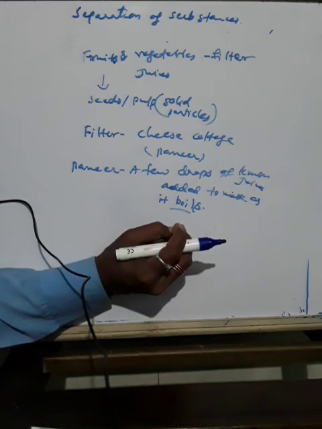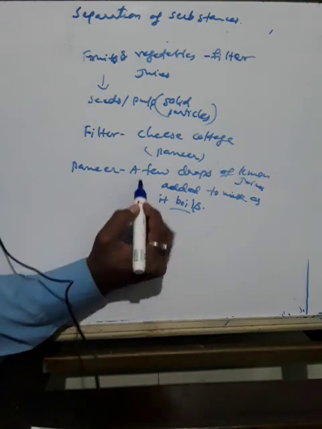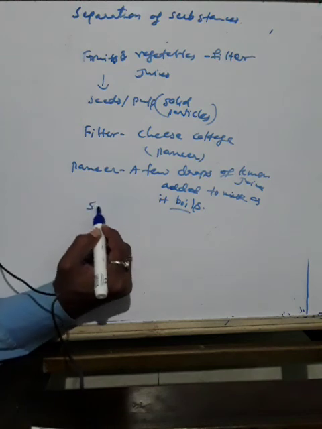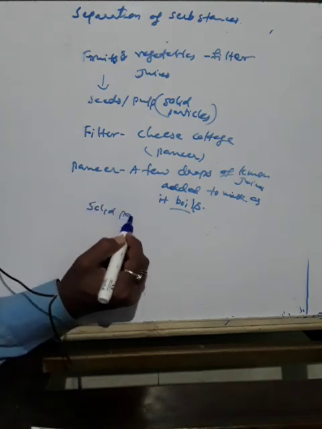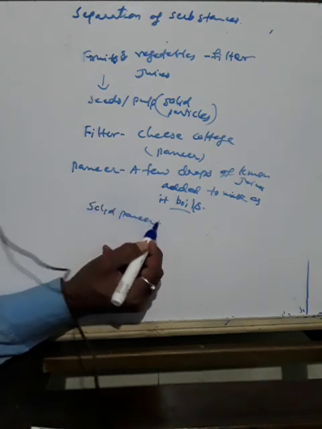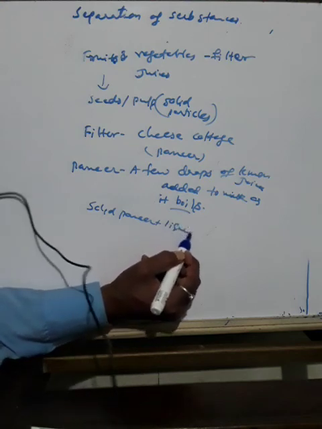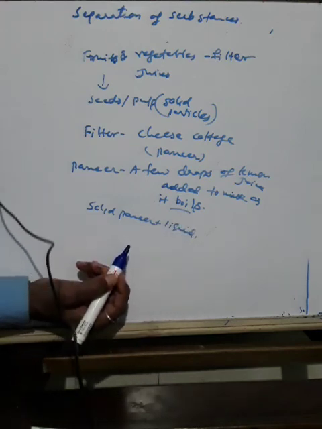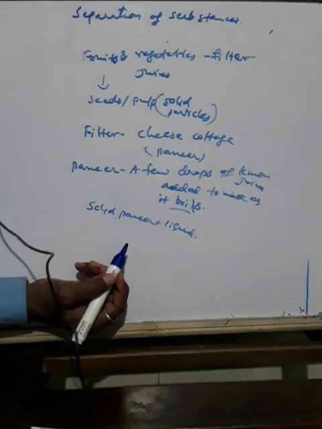This gives a mixture of solid paneer particles and liquid. The paneer is then separated by filtering the mixture through a fine cloth.